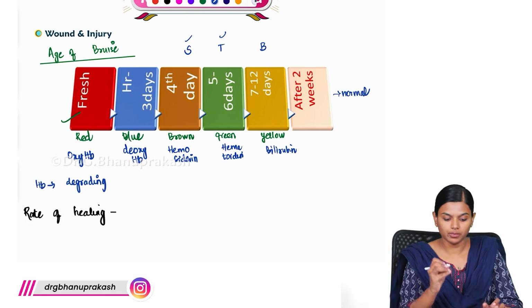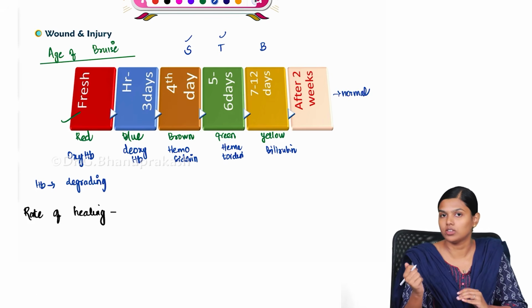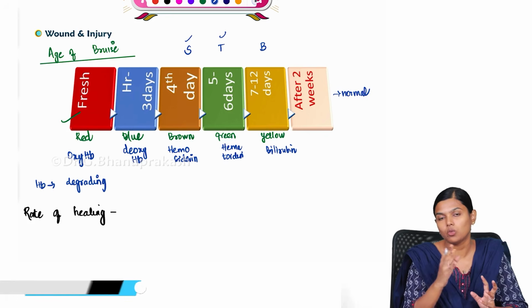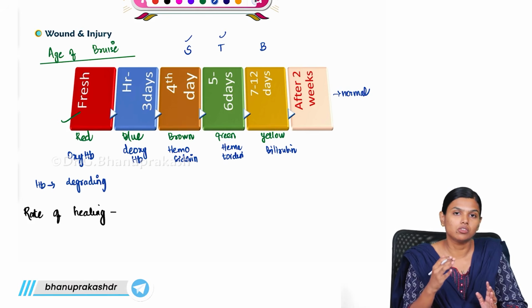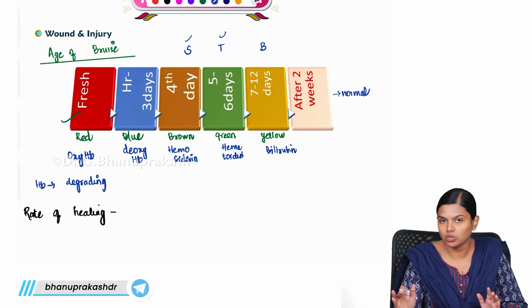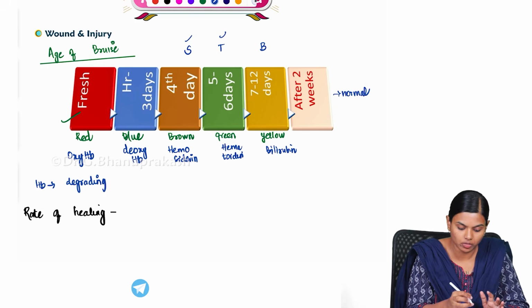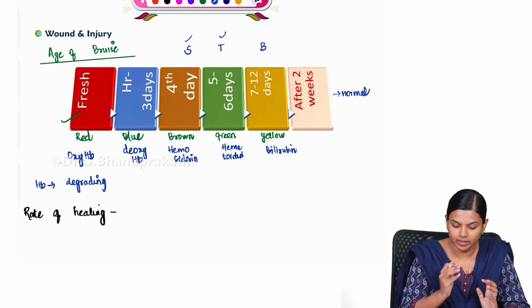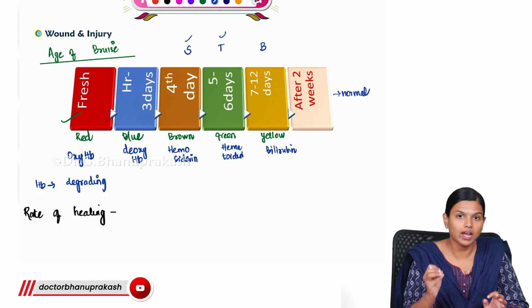So you have to remember the color and also the pigment that causes it. At what stage what color will happen and what color was happening because of what pigment. So these things you have to remember. First it will be fresh and red because of the presence of oxyhemoglobin. Then it will become blue because of the deoxygenated hemoglobin, and this will happen between a few hours to 3 days.